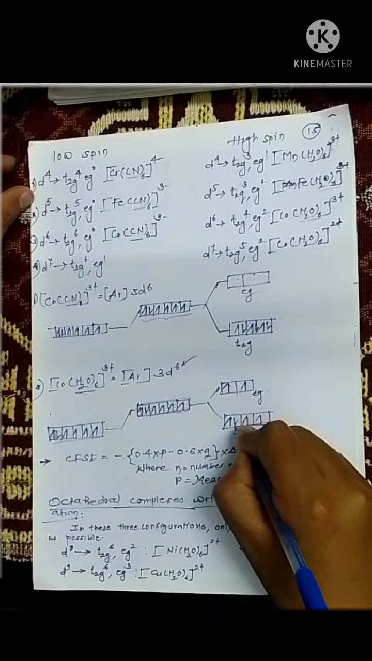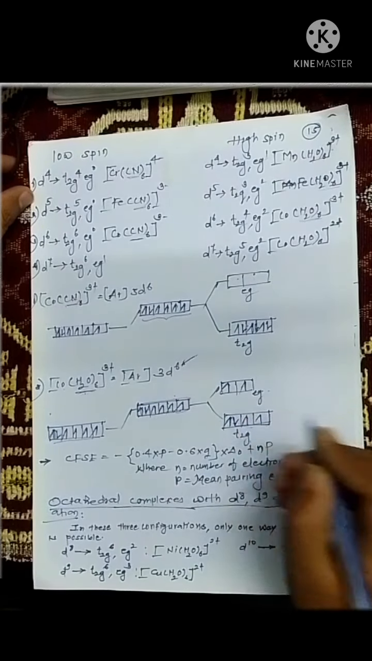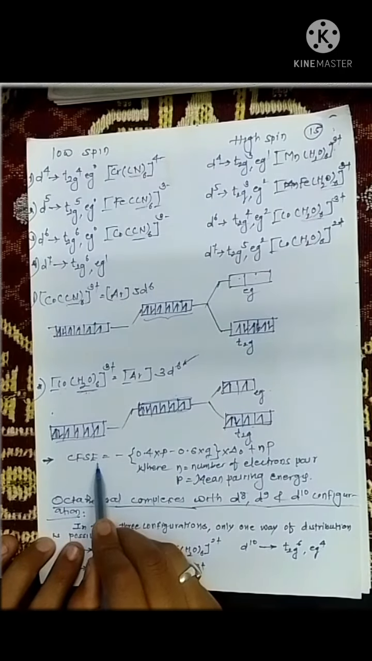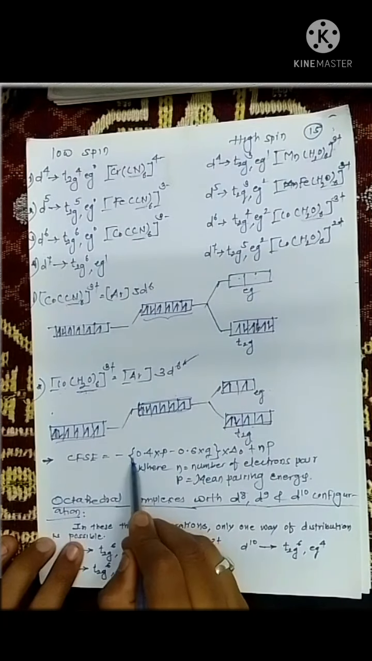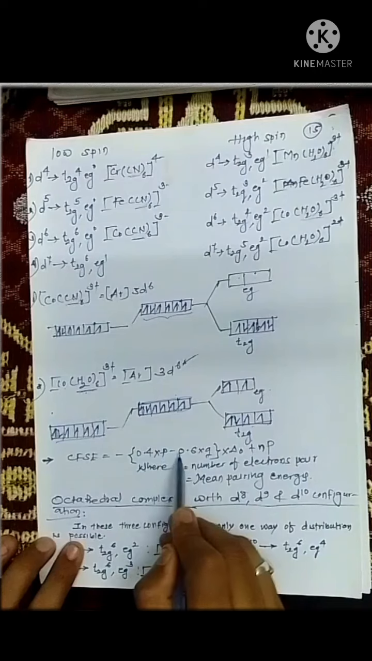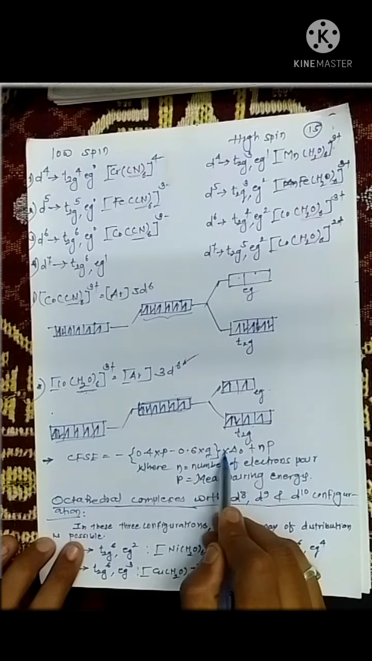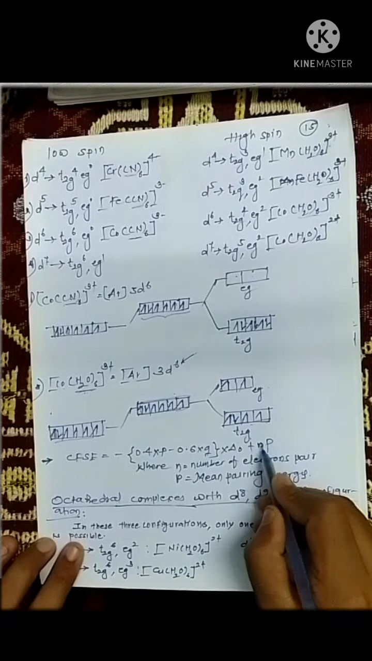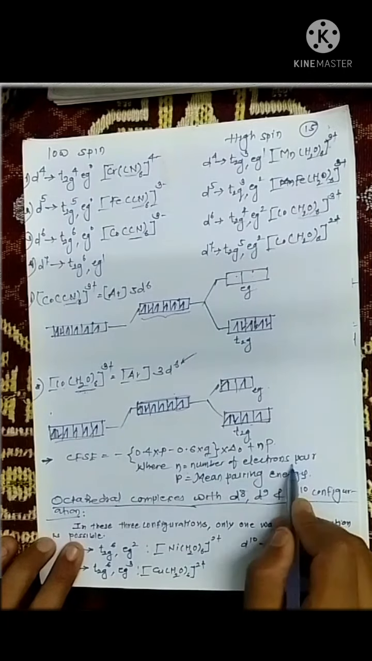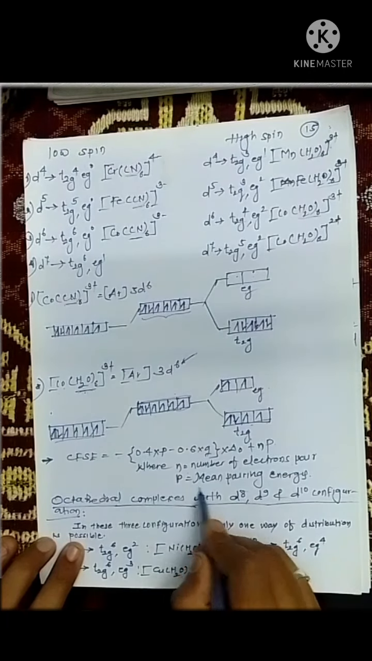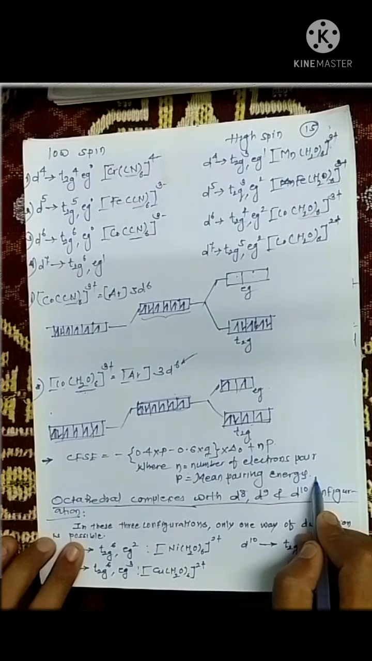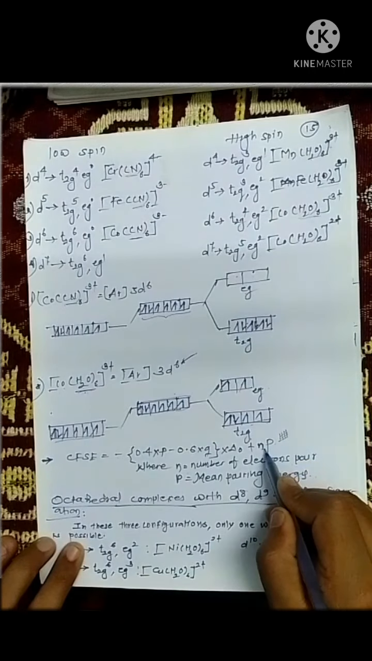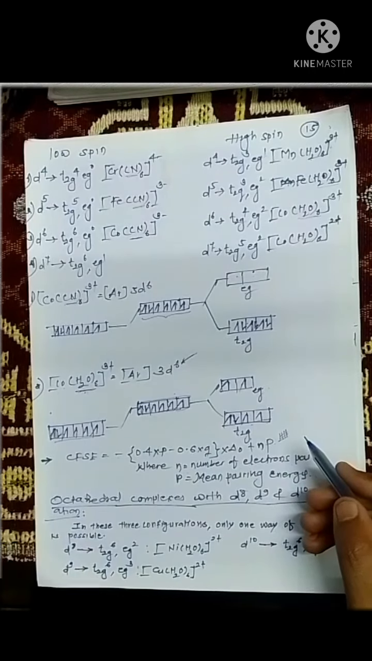Now the pairing starts in the t2g orbital. It is the most important point. Students must note that. Now CFSE in this case is written as minus [0.4 x P minus 0.6 x Q] x Δ octahedral, because it is the example of an octahedral complex, plus nP, where n is the number of electron pairs and P is the mean pairing energy. This formula is very important. It is used to solve numericals. Students should make a note of how to apply this formula; we will see it in a numerical.